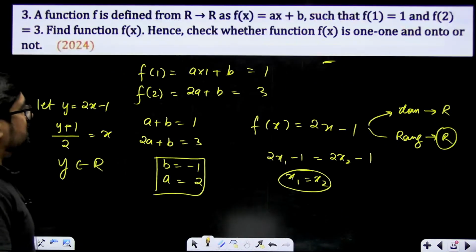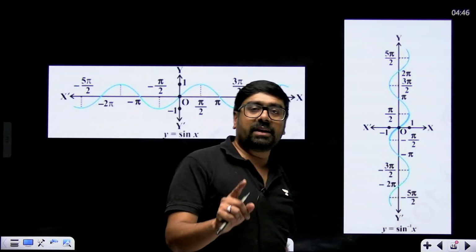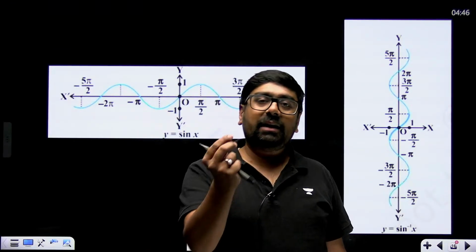Now the second part is inverse trigonometry, one MCQ and one 2-mark question.